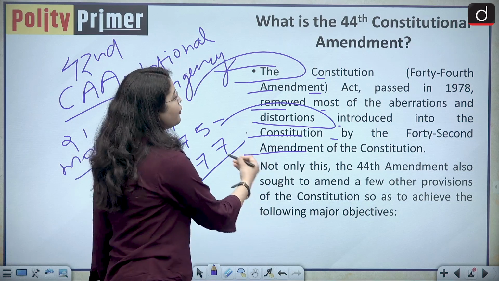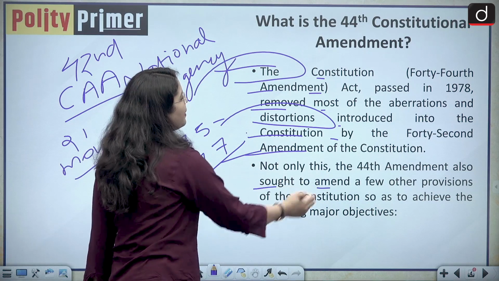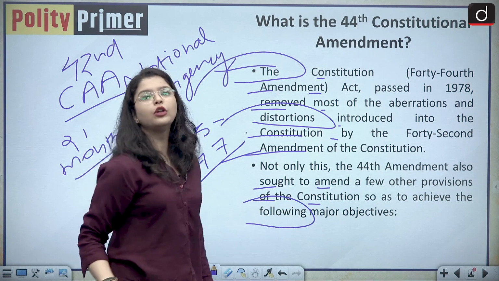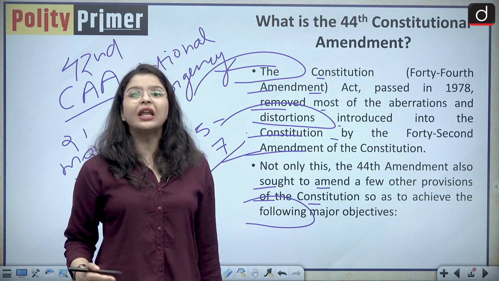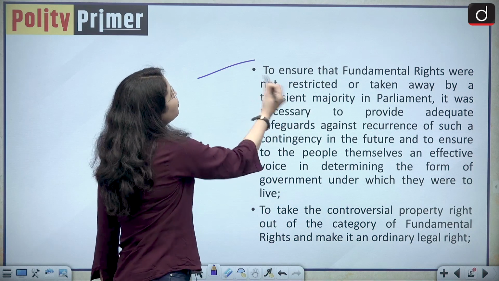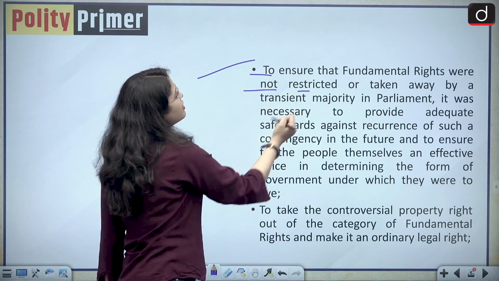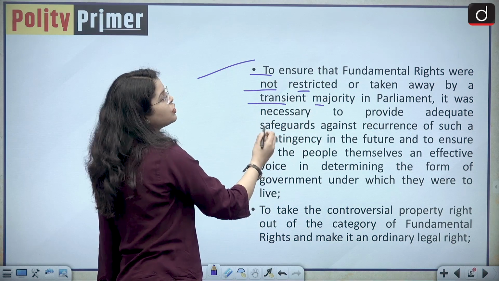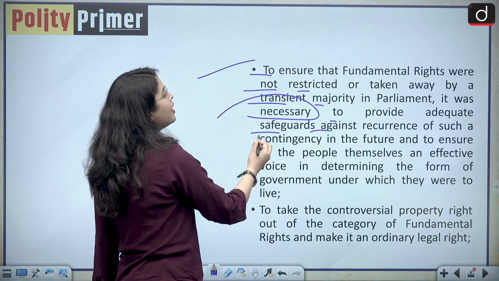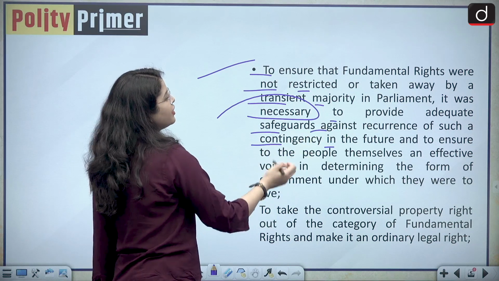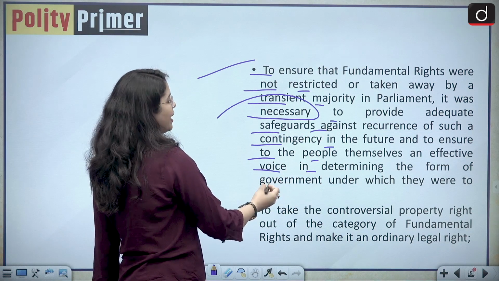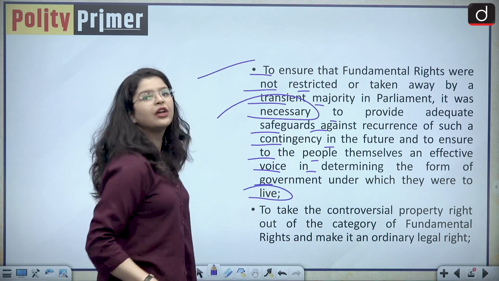Apart from this, the 44th Amendment also sought to amend a few other provisions of the Indian Constitution so as to achieve the following major objectives. So what are these objectives? Let us examine them one by one. Firstly, to ensure that the fundamental rights were not restricted or taken away by a transient majority in Parliament, it was necessary to provide adequate safeguards against the reoccurrence of such a contingency in the future and to ensure to the people themselves an effective voice in determining the form of government under which they were to live.